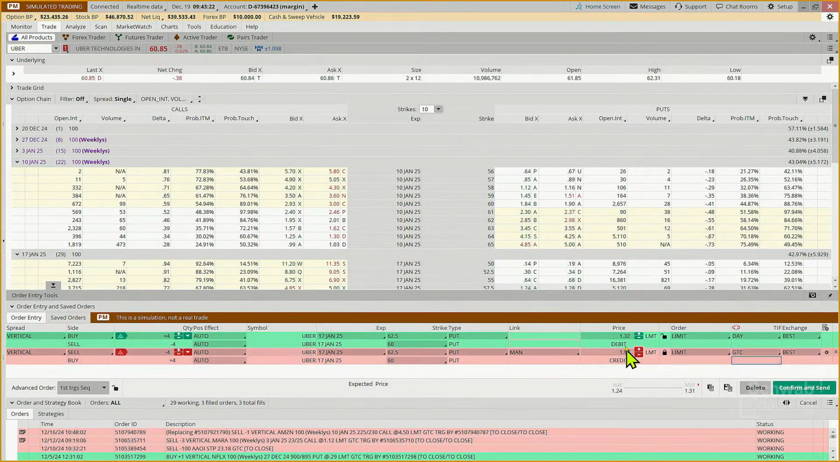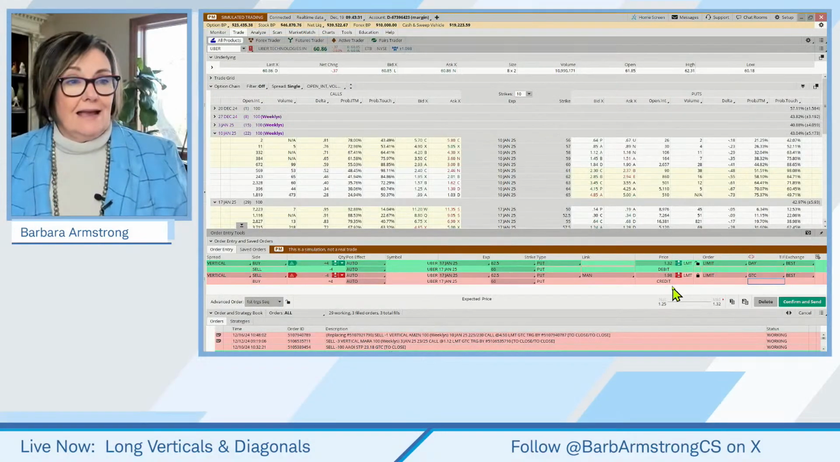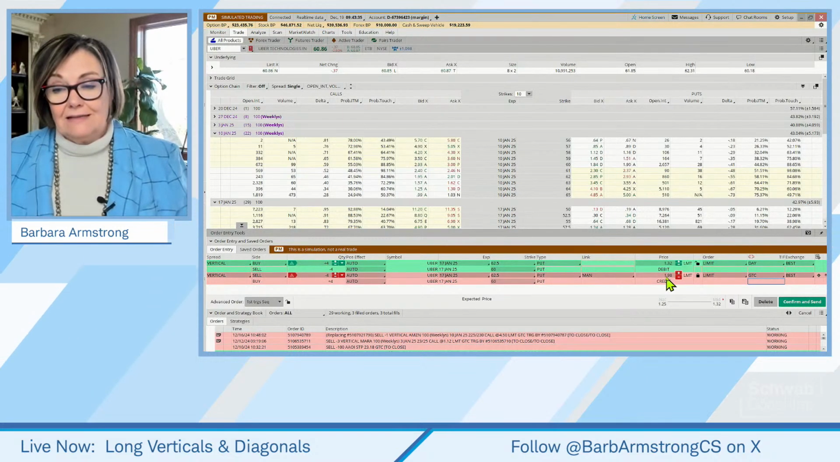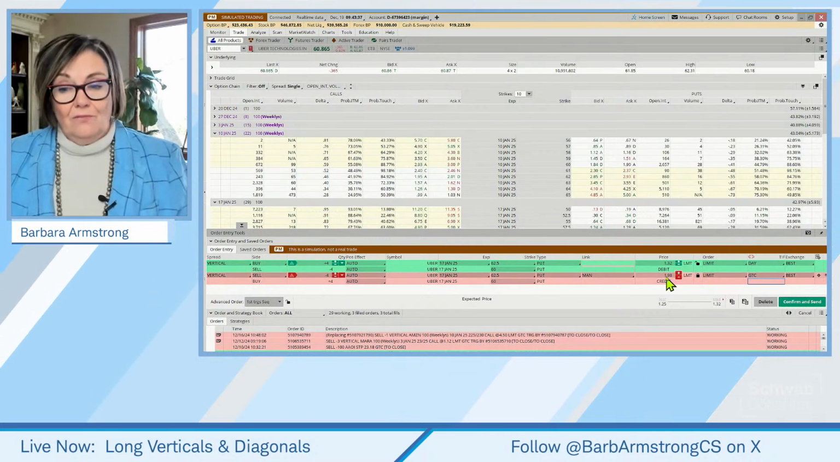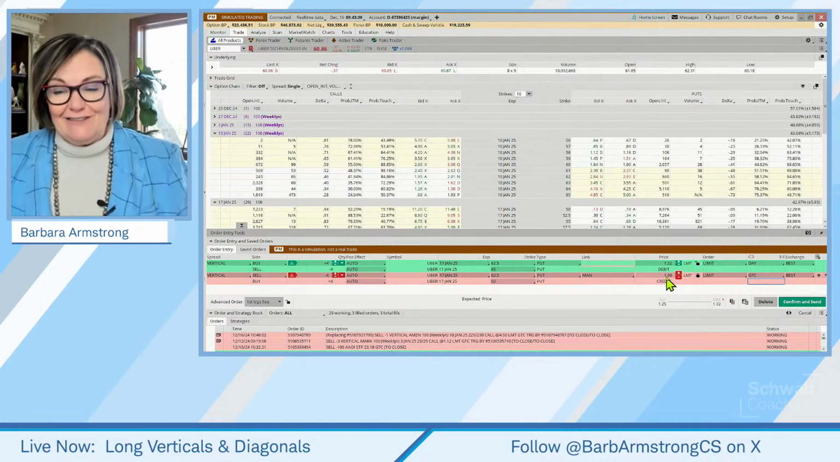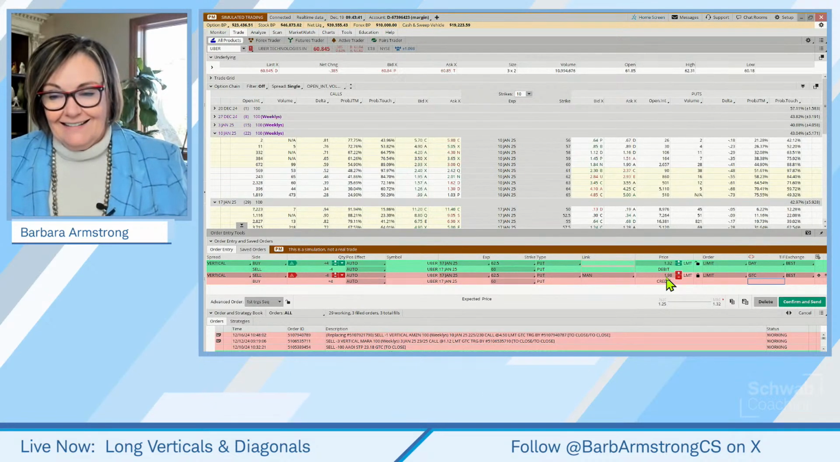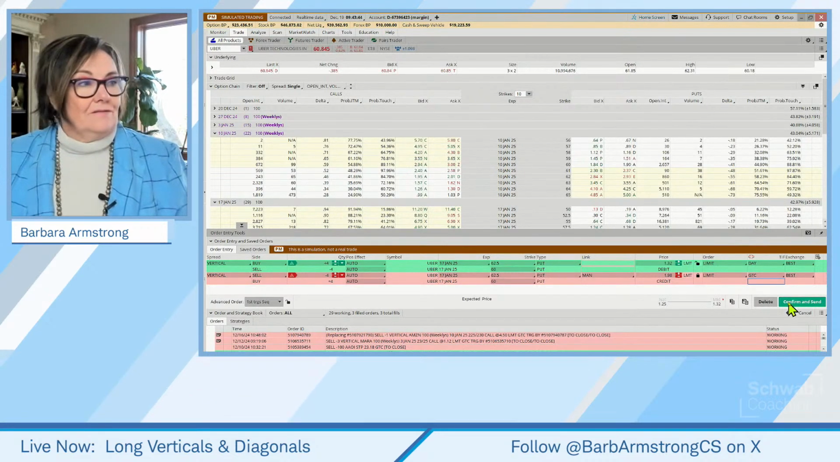Don't be greedy. And if this gets up to the point where we're up 35% or 40%, and it looks like it might be bouncing, can we exit? Absolutely. Say, you know what? Better to take a little than risk giving it all back. We hate that, snatching defeat from the jaws of victory. Yeah. Confirm and send.